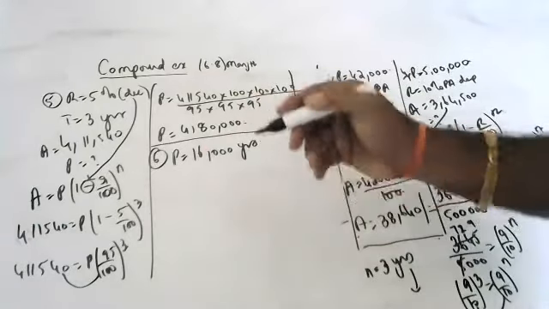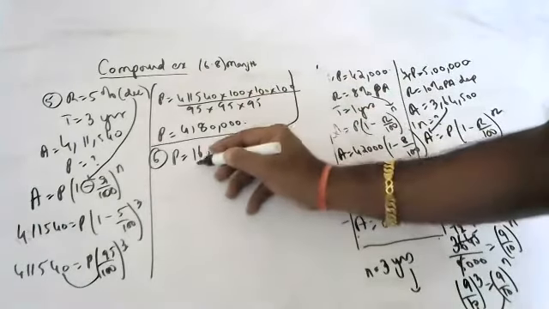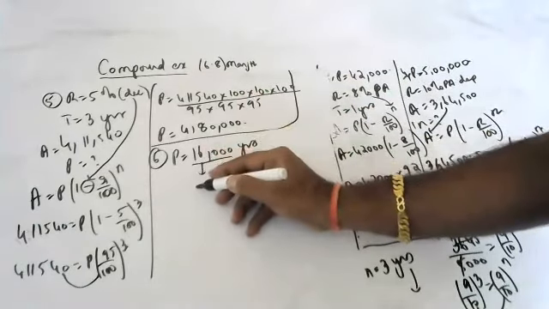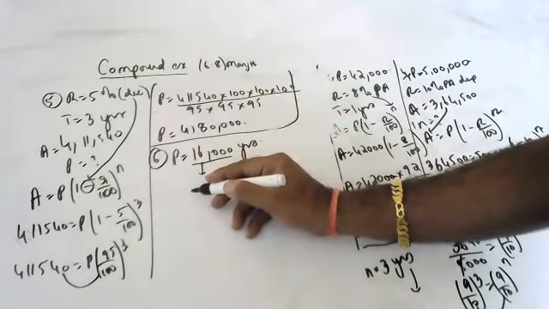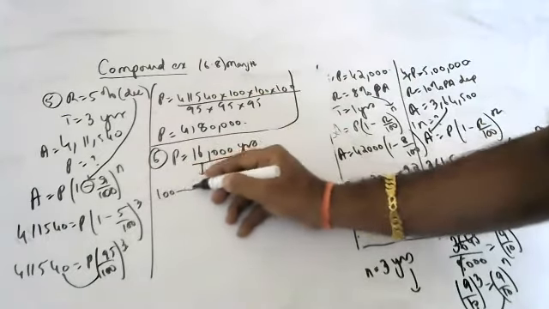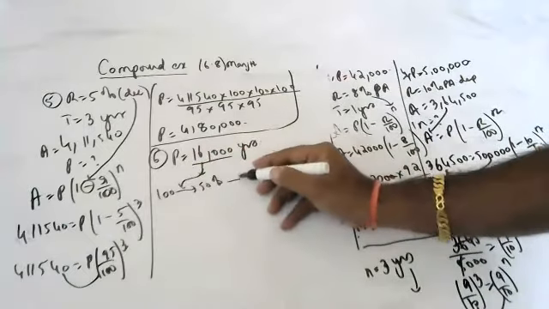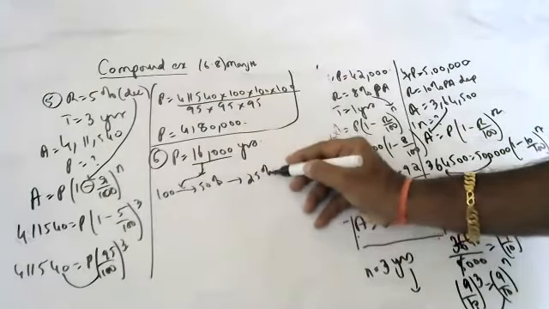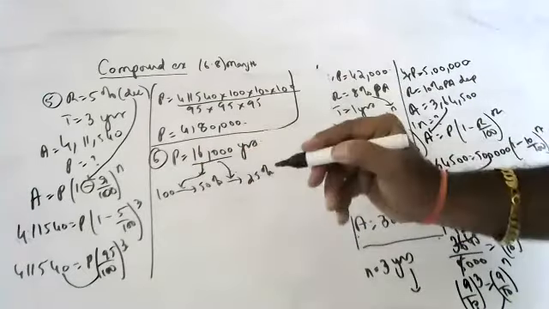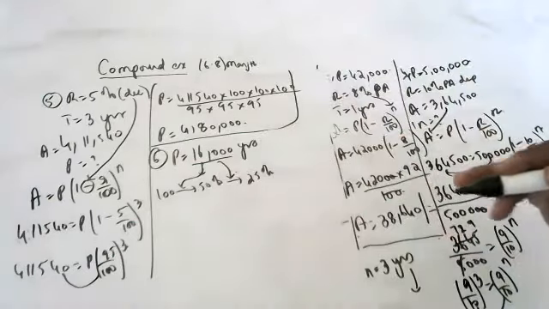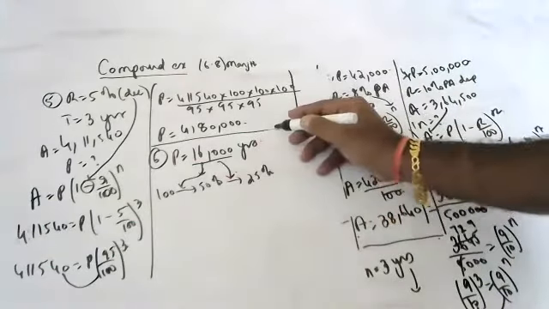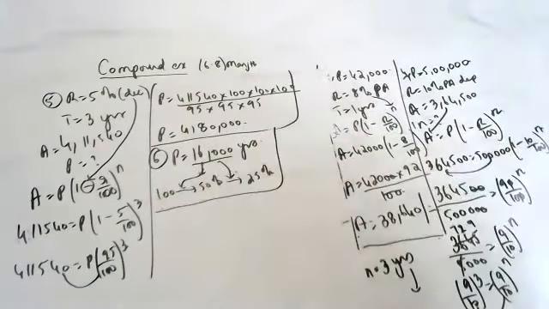Now 100% will become 50% in 16,000 years. 50% will become 25% in how many years? Same, 16,000 years. So total 32,000 years.